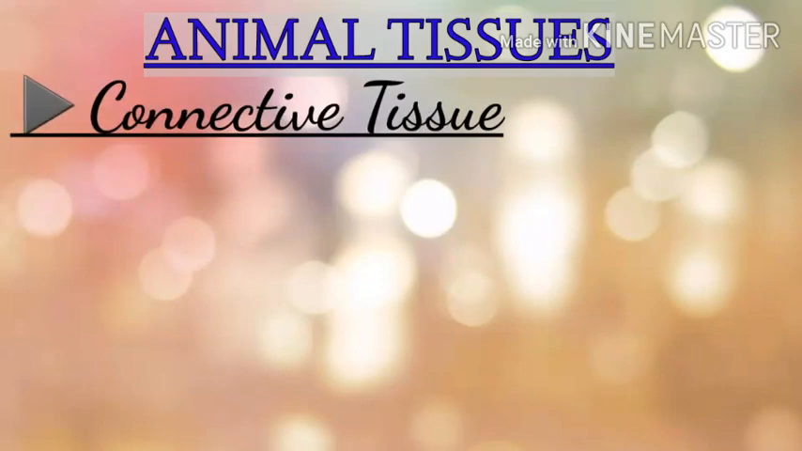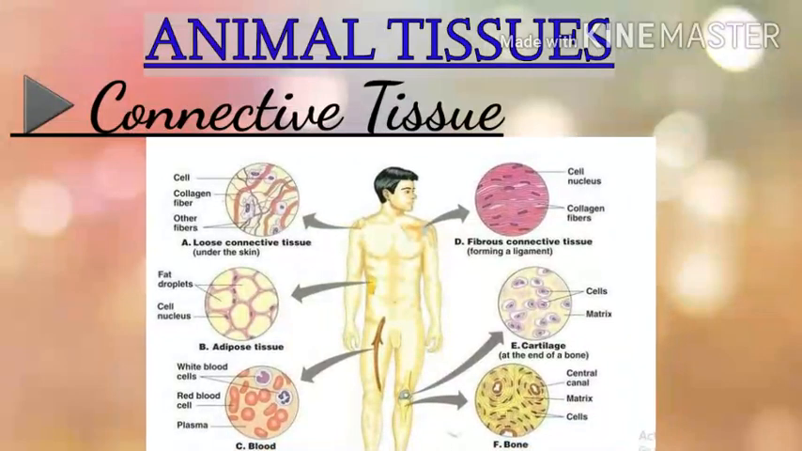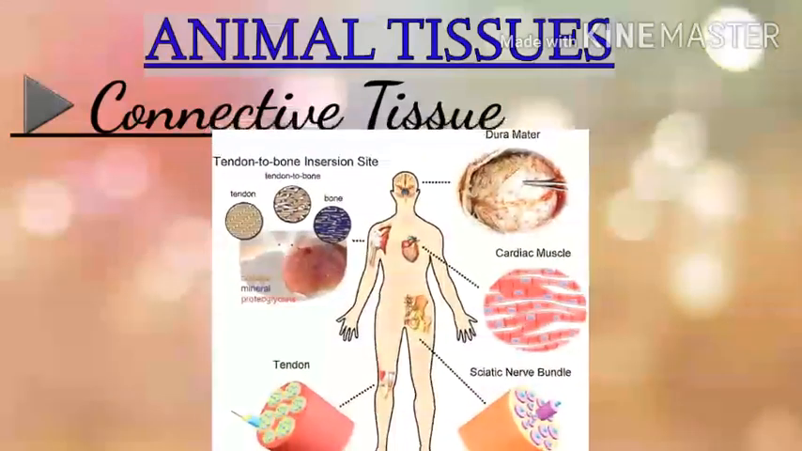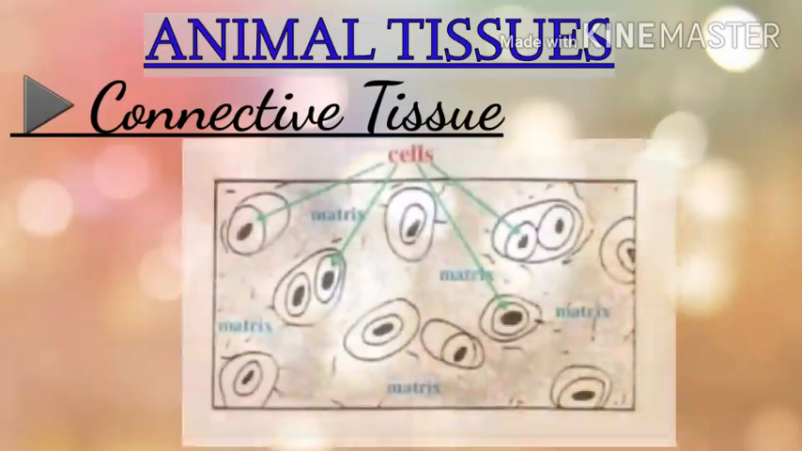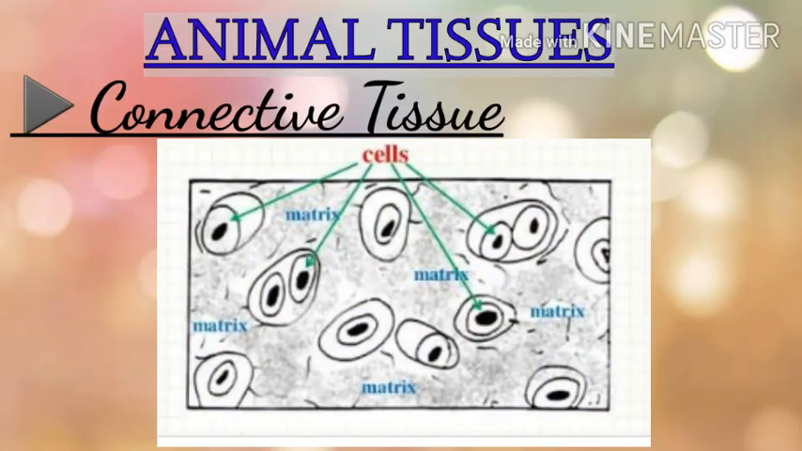The second type of animal tissue is connective tissue. The various organs of the body are connected with one another by connective tissue. They are present in all parts of the body in different forms. Connective tissues are made up of widely separated cells which are embedded in a non-living basic substance which is called matrix. The matrix can be soft, fibrous, fluid or solid depending on the type of connective tissue.